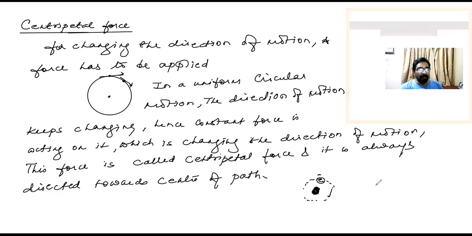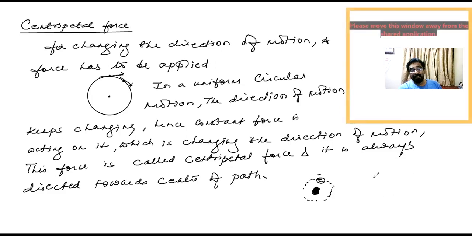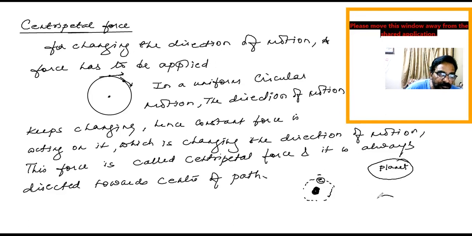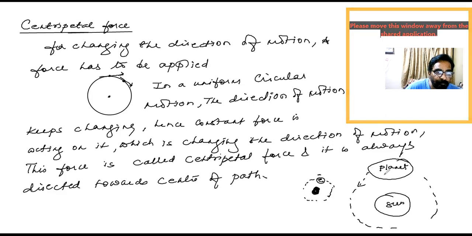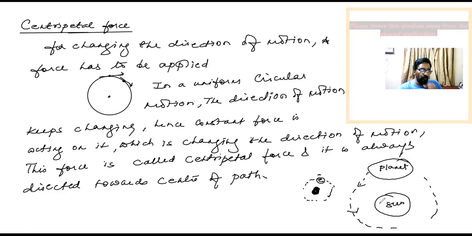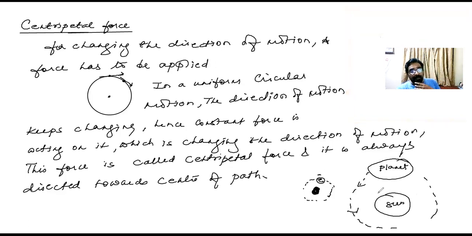In the same way, suppose all the planets revolve around the sun in an orbit. That means each planet has a uniform circular motion, so there is a centripetal force acting.